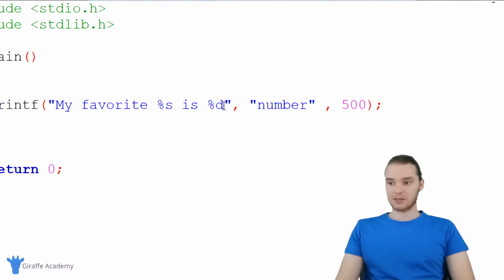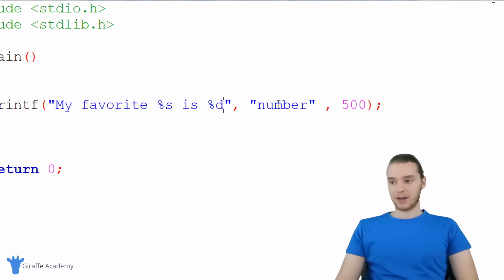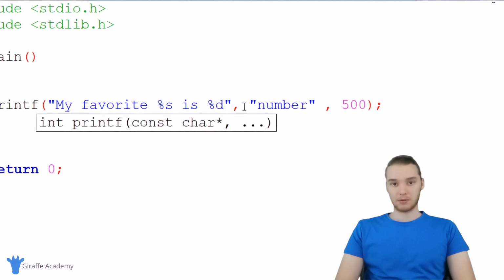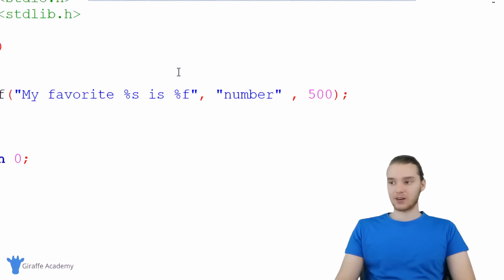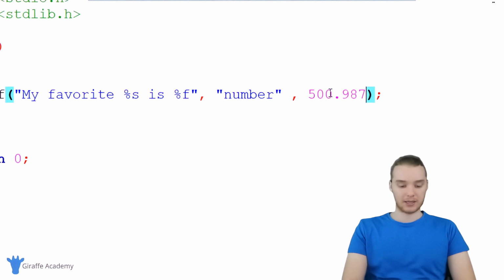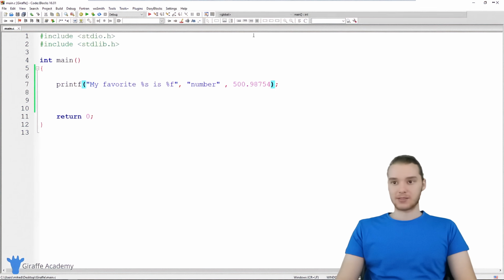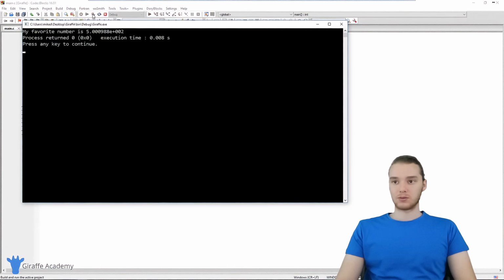So in addition to %s and %d, we can also use a bunch of other ones. And I'm gonna talk to you guys about some of the most common. %d will print out an integer like 500, but if we wanted to print out a decimal number, for example, a double, we could say %f, and this is gonna allow us to print out a decimal number. So I could say like 500.98754. And now this is gonna print this out onto the screen.